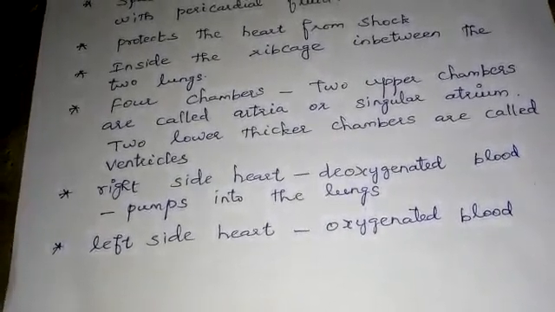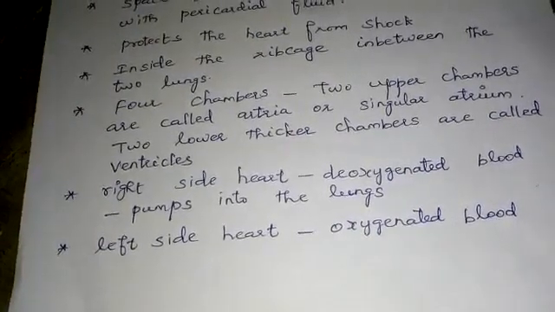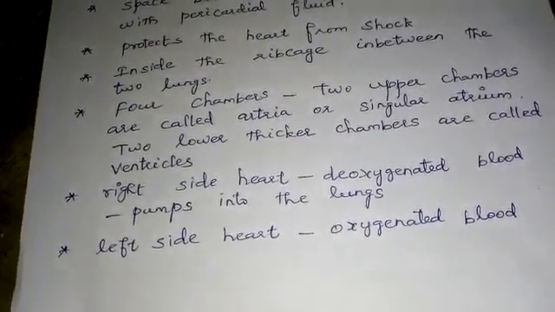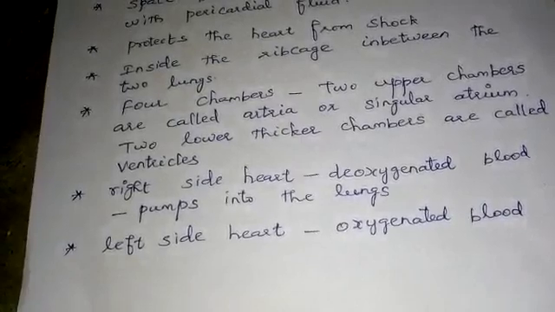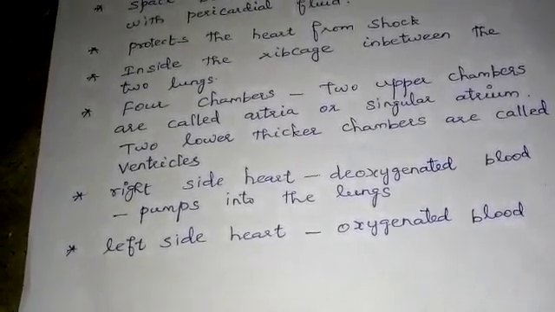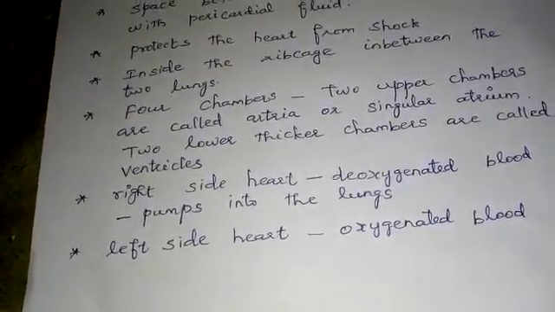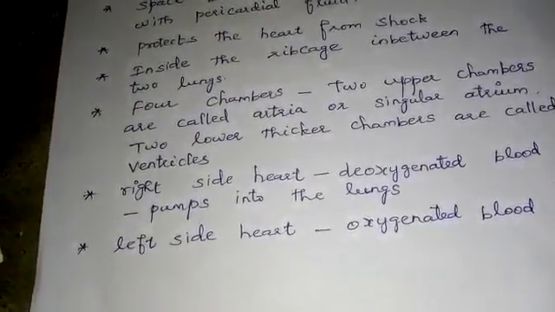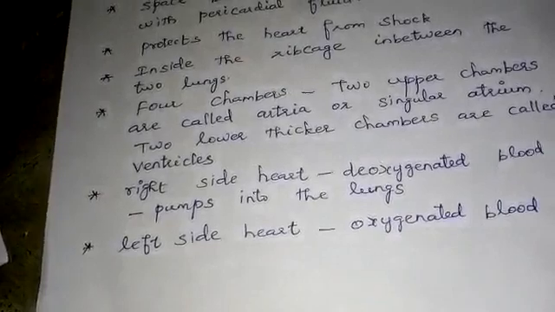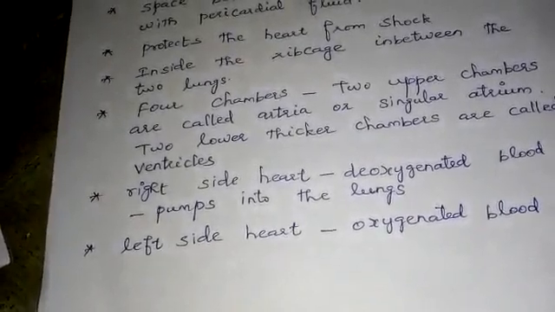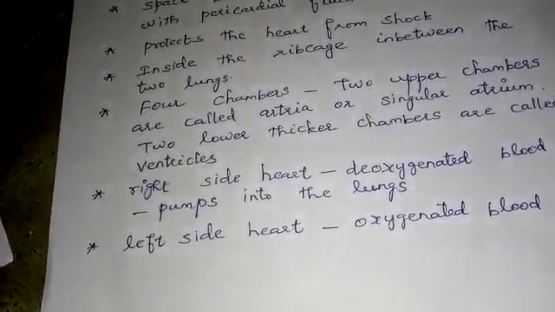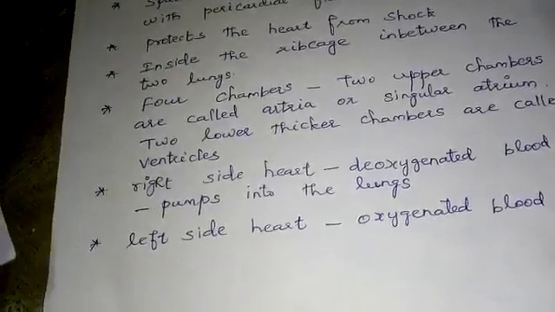The right side of the heart receives deoxygenated blood from various parts of the body and pumps it to the lungs for oxygenation. That means the right side receives impure blood from the various parts of the body and pumps it into the lungs for purification.